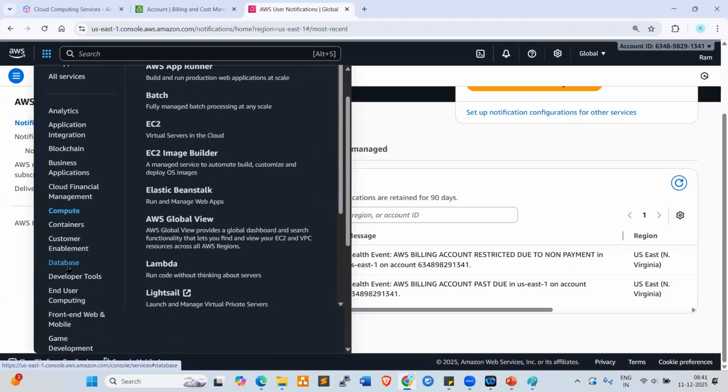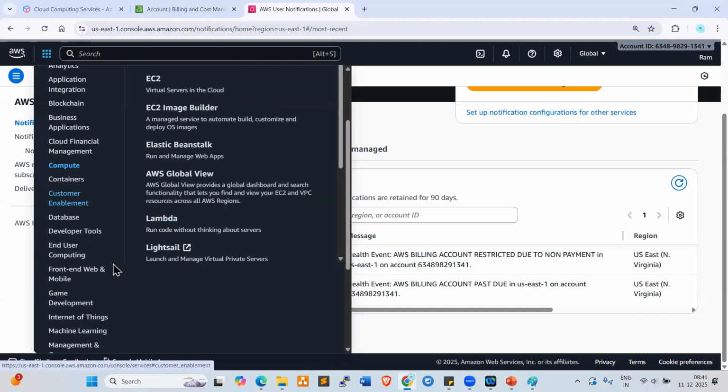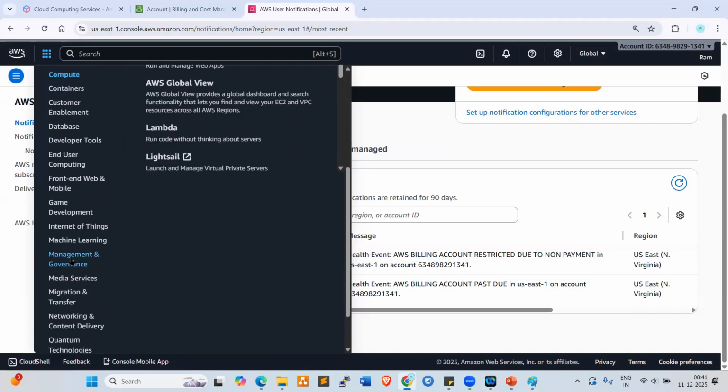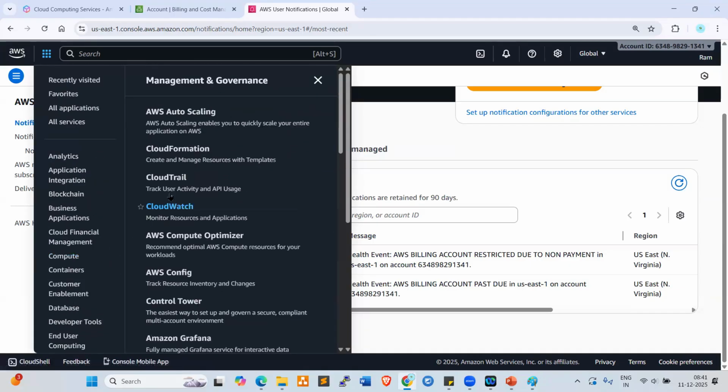Different databases are available. Along with this, look at here, management and governance. Here we have CloudTrail and CloudWatch. These two are monitoring tools. If you want to monitor your infrastructure, we use the monitoring tools. Next one, auto scaling. This is a very core service. Auto scaling is the core service.